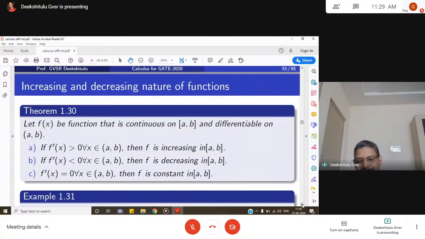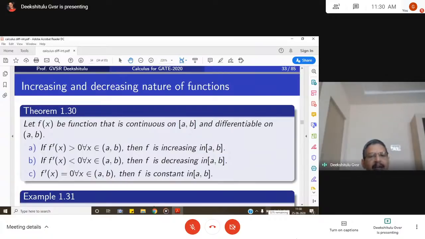Then how do we test it? What is the condition to test whether a given function is decreasing or increasing? So let us see the important theorem here. Let f of x be a function that is continuous in the closed interval AB and differentiable in the open interval AB.